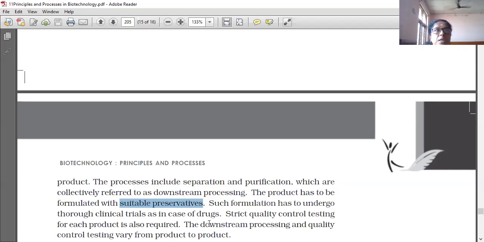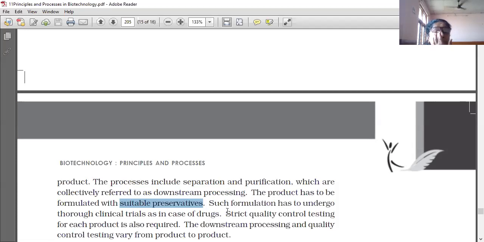Now, take the COVID vaccine trials that are going on. The day before yesterday, one news came that a trial was unsuccessful, because some unknown disease appeared in the people on whom the trial was taken. Like that, before using a drug, many trials are done: first trial, second trial, third trial. Only when all the side effects of that drug or chemical are seen does it become acceptable. Similarly, this formulation has to undergo thorough clinical trials.